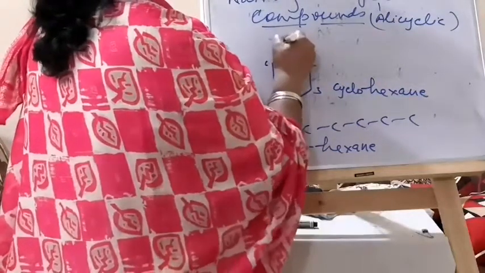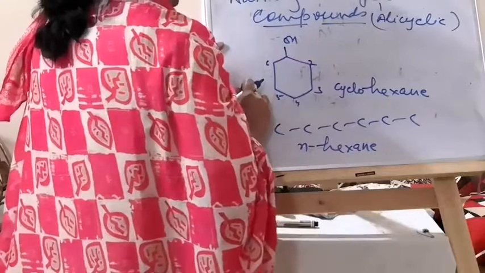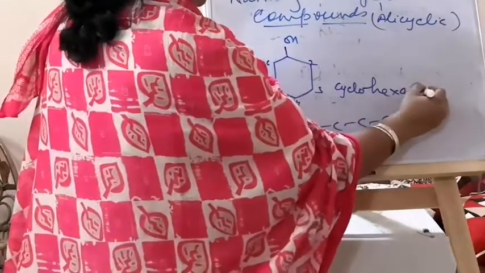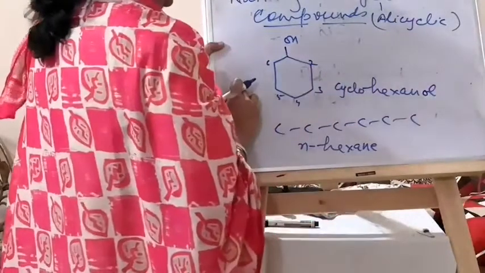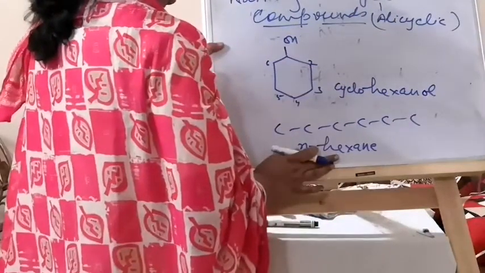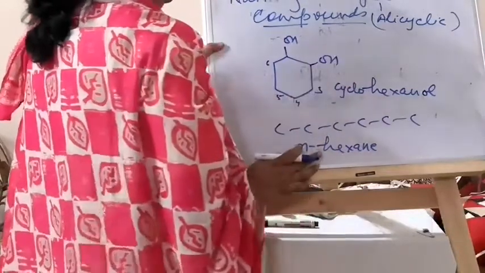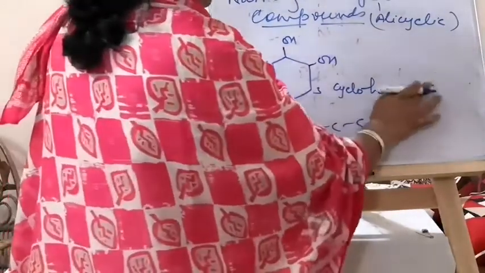If one OH group is here, then it will be hexanol. The OH is at 1, so no need of writing 1: cyclohexanol. If you have one more OH group here, then it will be diol.